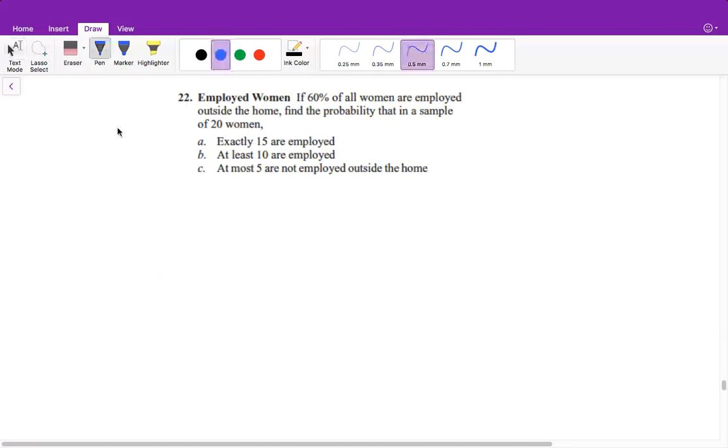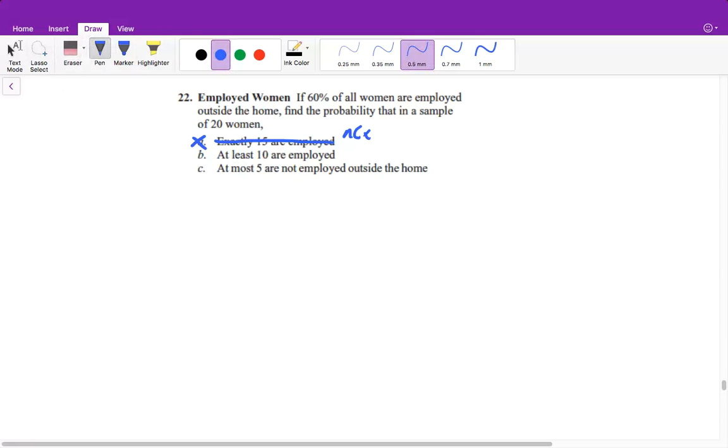All right, I'm not going to do A for this one because that's exactly what we just did in the last one. When it's an exact amount, it's actually really easy. All we need to do is find the NCX, in which our N is equal to the total number and the X is equal to the exact amount. So we're not going to solve for A. We're only going to do B and C.